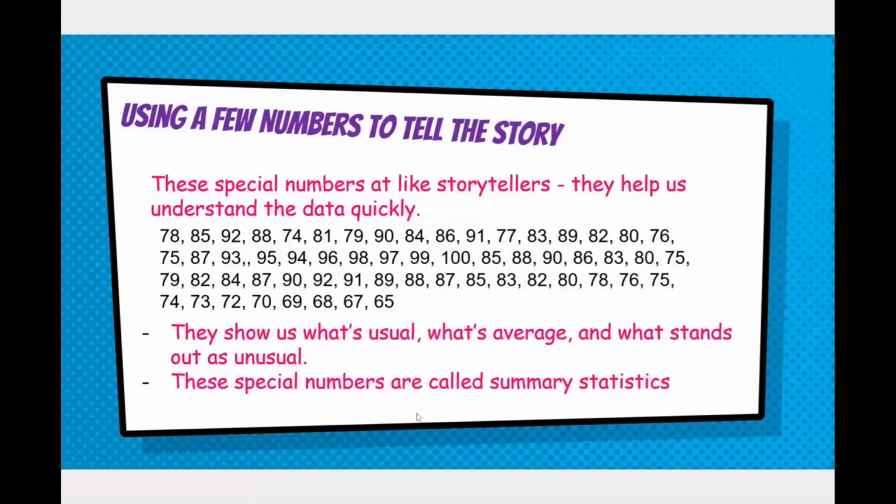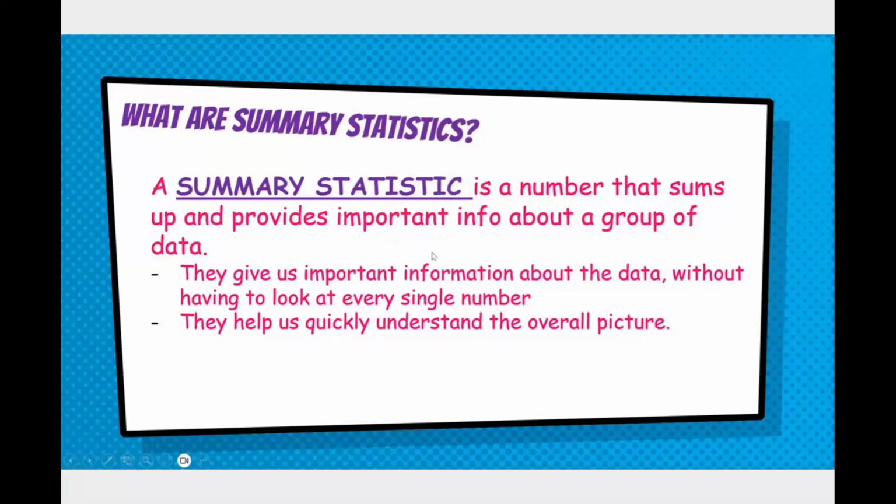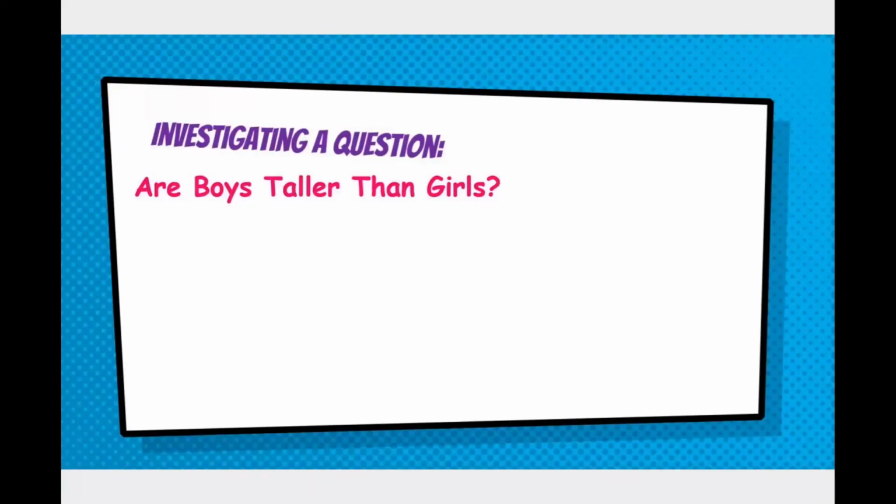These special numbers that we're referring to are called summary statistics, and this is in your notes, your first definition. A summary statistic is a number that sums up and provides important info about a group of data. They give us important information about the data without having to look at every single number, and they help us quickly understand the overall picture.